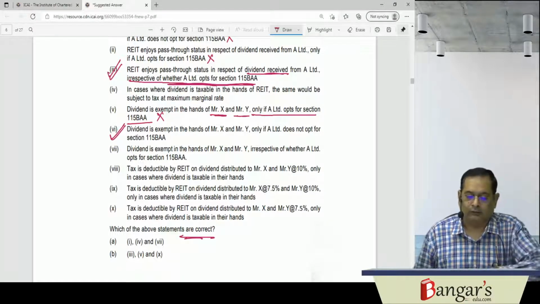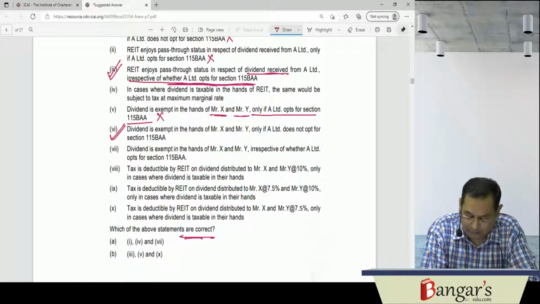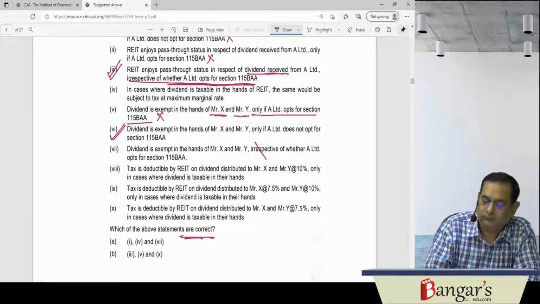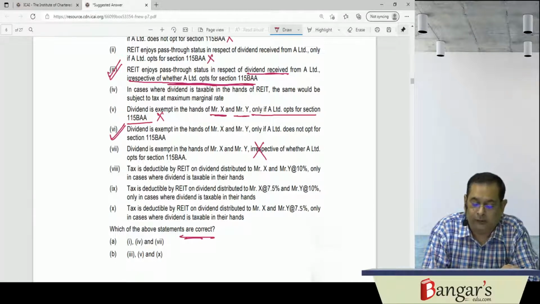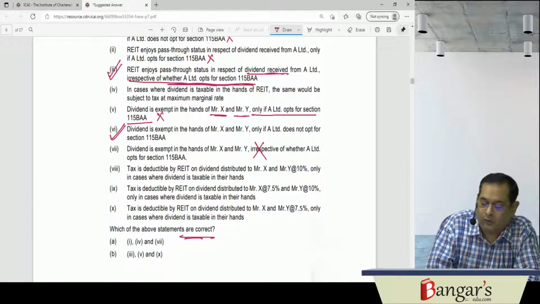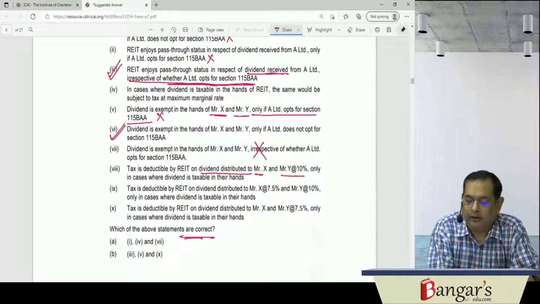In case the SPV does not opt for the provisions of 115BAA, then the dividend will be what? Exempt. Then dividend is exempt in the hands of X and Y irrespective of whether A Limited opts for 115BAA or not, as the SPV opts for 115BAA or not. That is wrong. Tax is deductible by REIT on dividend distributed to X and Y at the rate of 10% only in cases where dividend is, say, taxable in their hands.